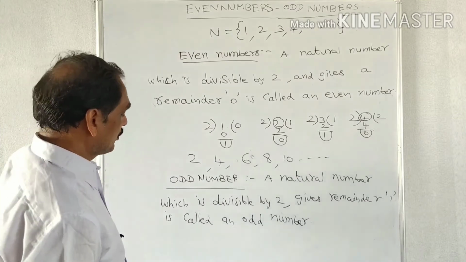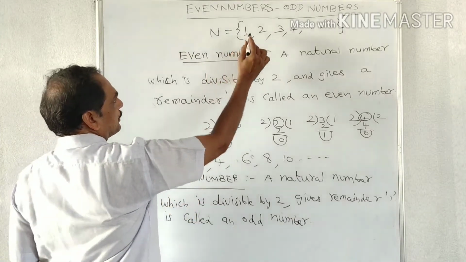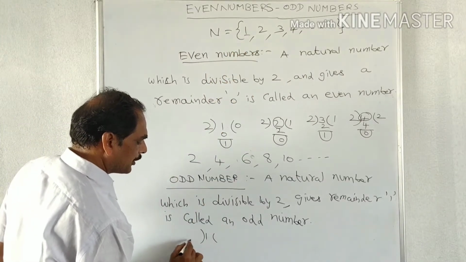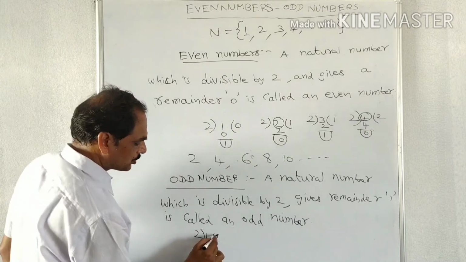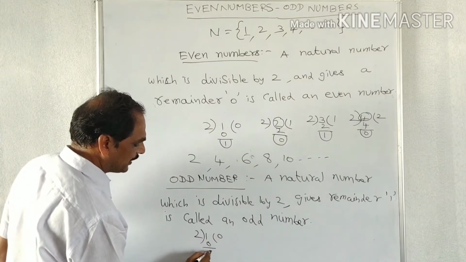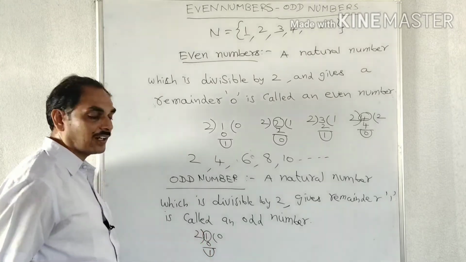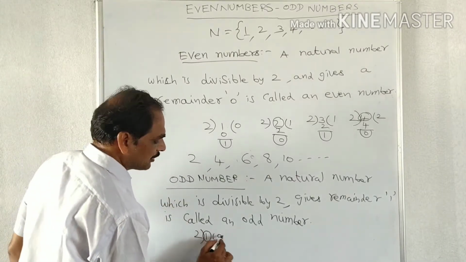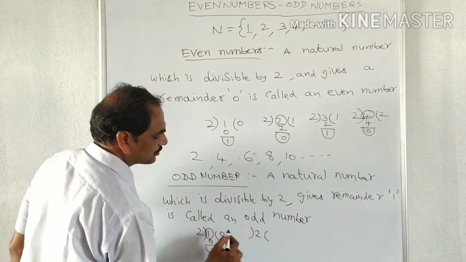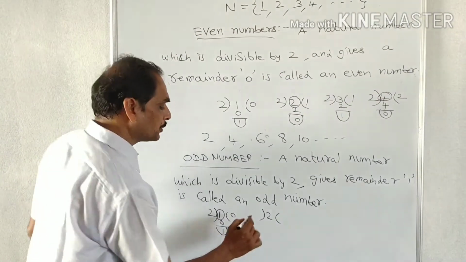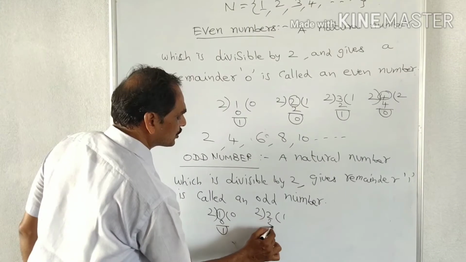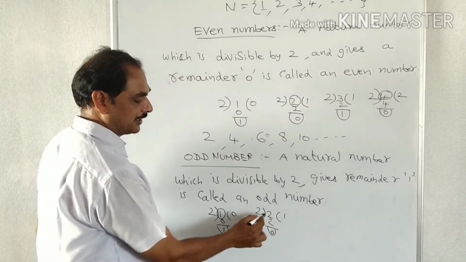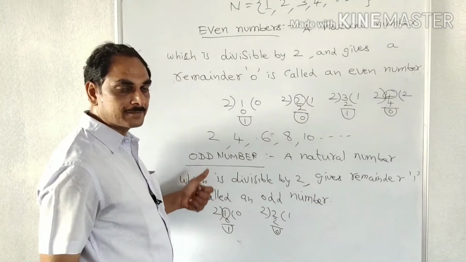Now we take the first natural number, 1. When we divide 1 by 2, 2 zeros are 0, 1 is the remainder, so 1 is an odd number. The next natural number is 2. We divide 2 by 2, 2 ones are 2, 0 remainder, so it is not an odd number.